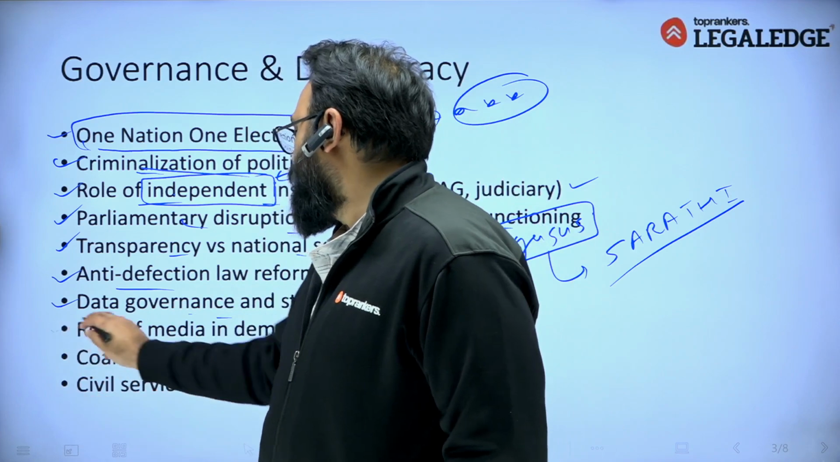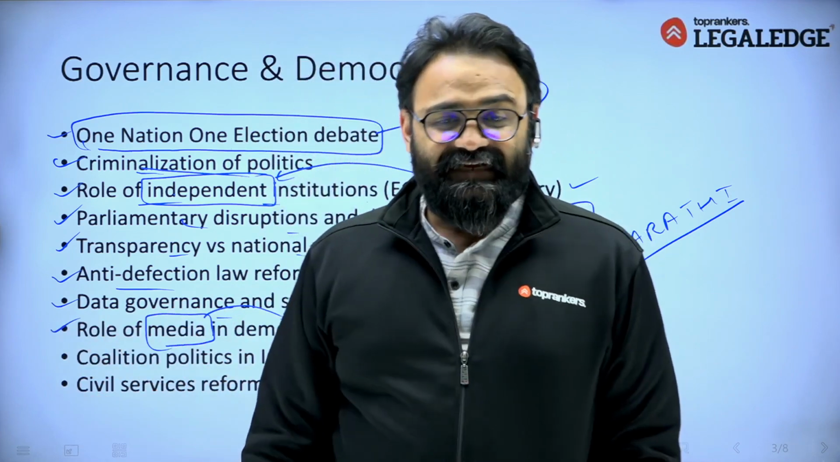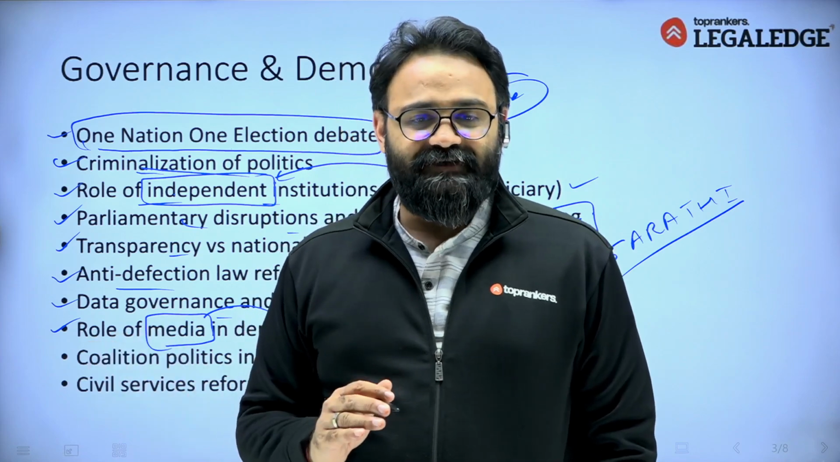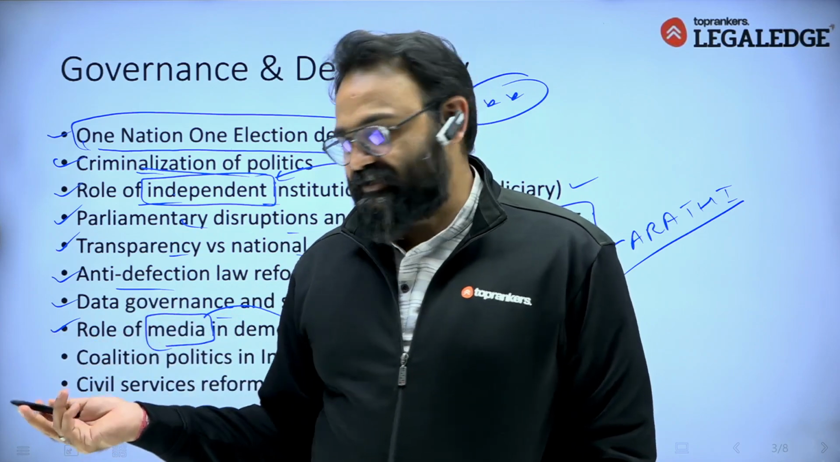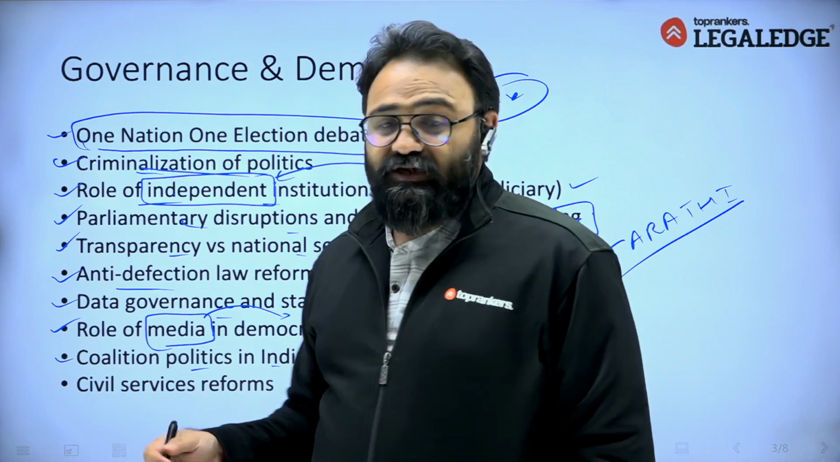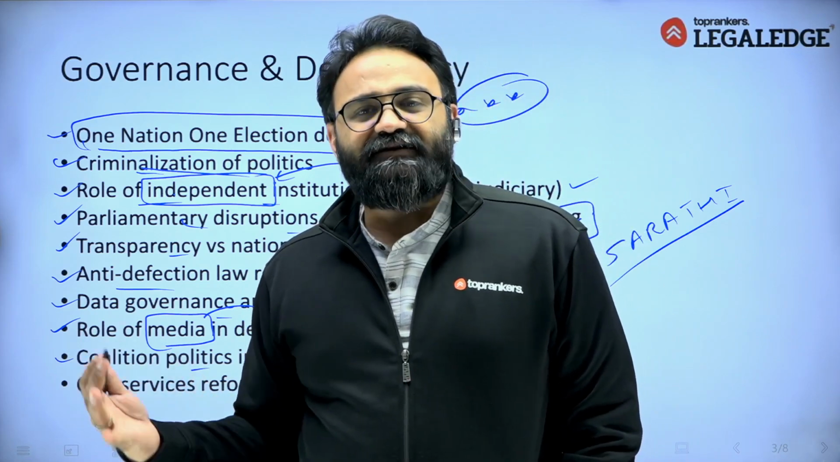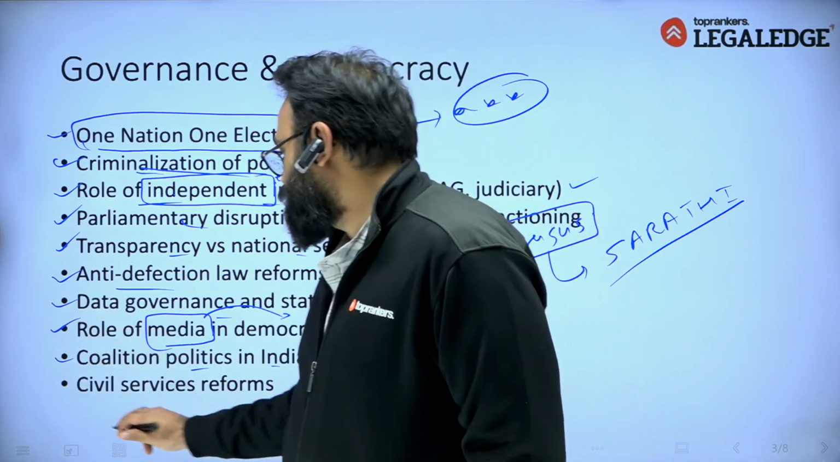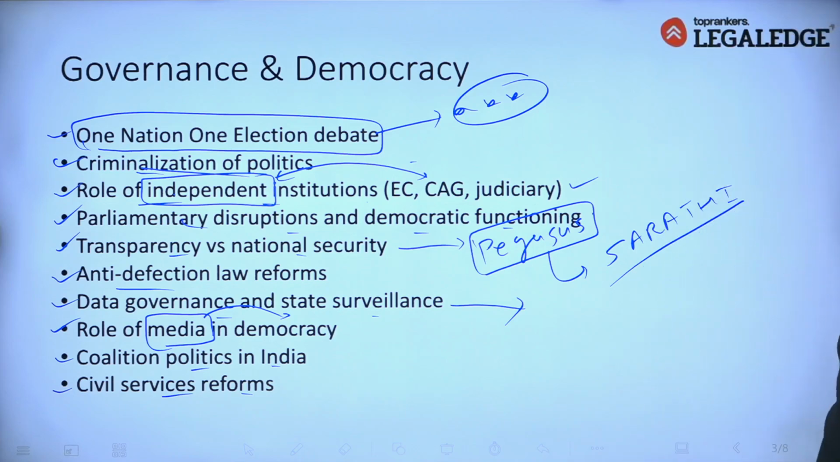Role of media in democracy. So we can see it has a very important role, considered as the fourth pillar of democracy, but it is not functioning correctly. That's why this role can be asked, right? Coalition politics in India, which is happening in multiple states, like in Maharashtra or in different states of India. And because of that, multiple states are facing a lot of problems. And lastly, civil services reforms. It was in news recently when the cadre allocation related news was there, right?